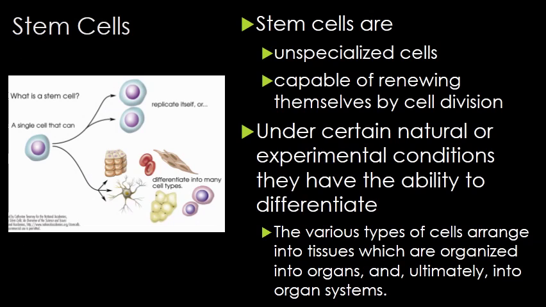Stem cells are undifferentiated cells that have two important characteristics. They are unspecialized, and they are capable of renewing themselves by cell division. So under certain natural or experimental conditions, they have the ability to differentiate into one or more types of specialized cell. The various types of cells arrange into tissues, which are organized into organs and ultimately into organ systems and organisms. So stem cells are the cells that you start with, and they become all of the cells that you end with.